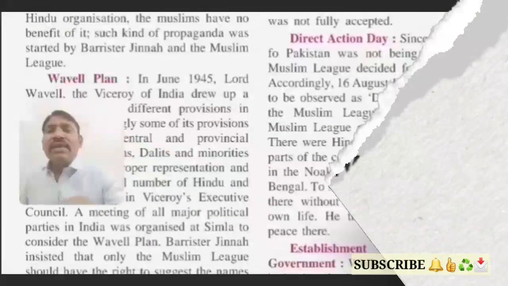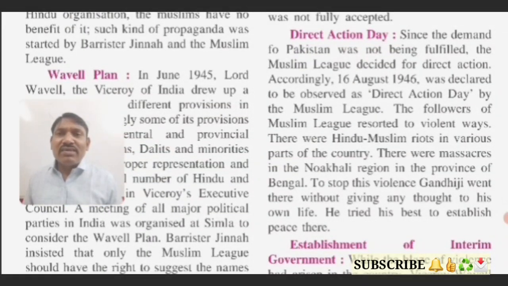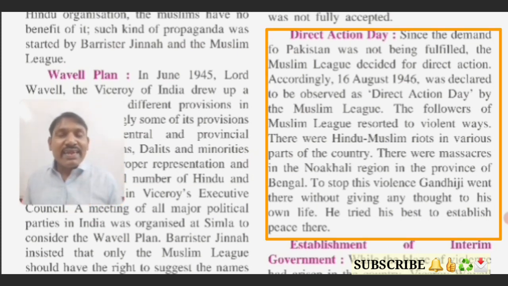Now student, the next important thing we are going to understand is the Direct Action Plan. This is also one of the important incidents before gaining independence. So what is the Direct Action Plan? Since the demand for Pakistan was not fulfilled, the Muslim League decided on direct action.